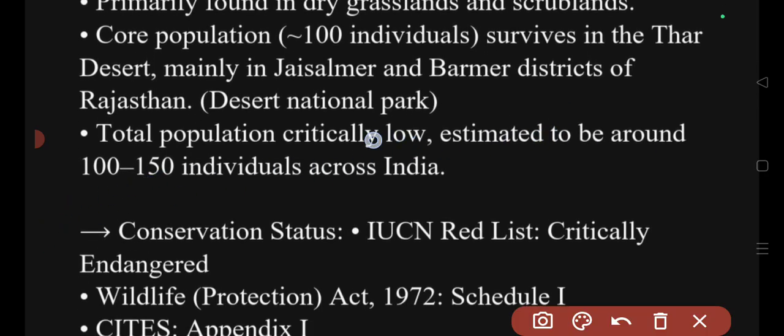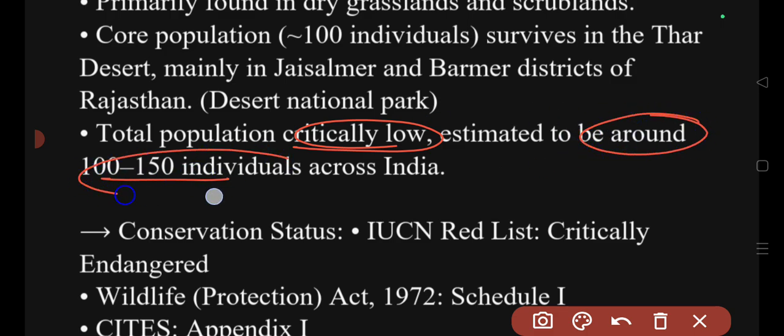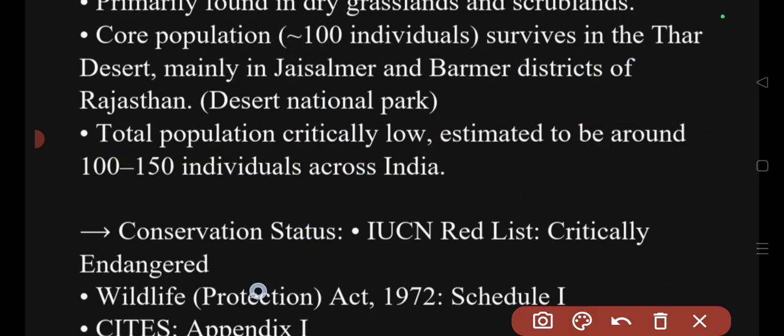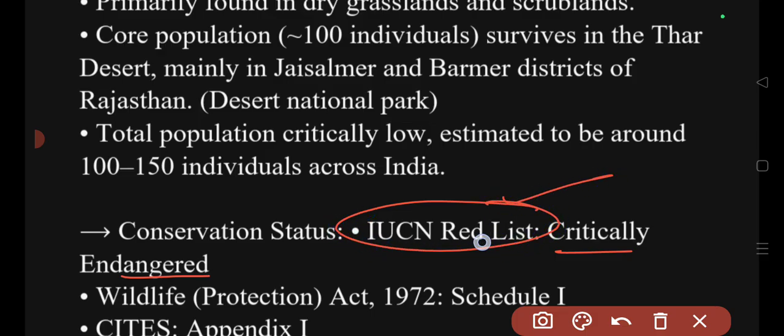Basically, the total population of the Great Indian Bustards is very low if you compare it with a decade or two decades ago. The population is getting quite decreased. It is estimated to be around 100 to 150 individuals across India. So if you look throughout India, you cannot find more than 150 Great Indian Bustards. That's the reason we have categorized the Great Indian Bustard as a critically endangered species. Remember this point. Under the IUCN Red List, it is treated as a critically endangered species.